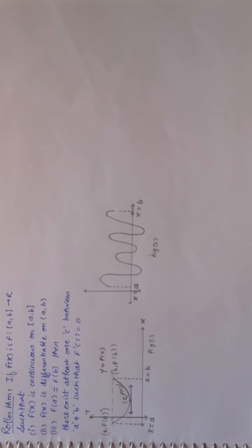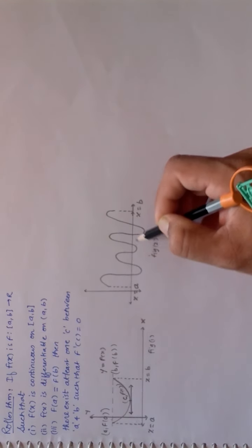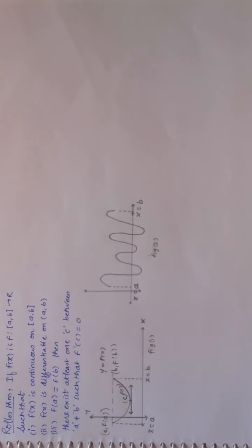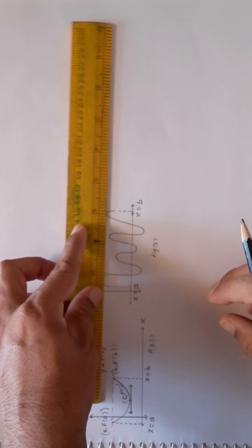Now coming to figure number 2, here you can see that the graph is without break, that means it is continuous, and I can draw unique tangents at every point except this A and B. That means it is differentiable also on the open interval A and B. Then the functional value also is same. Now I am not joining it, but you understand it.